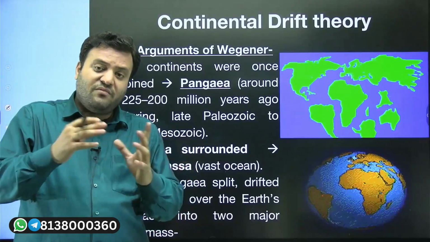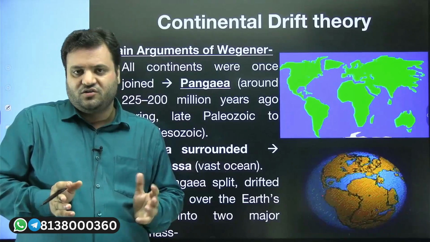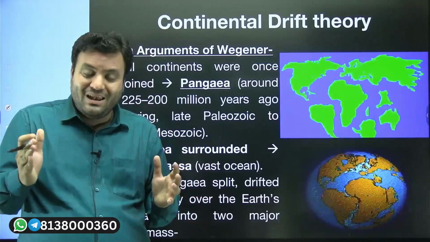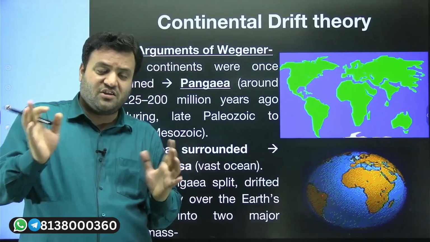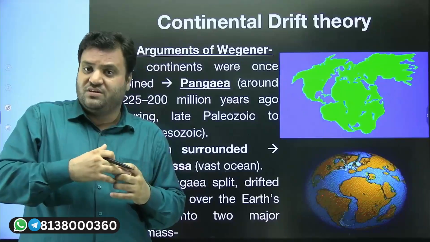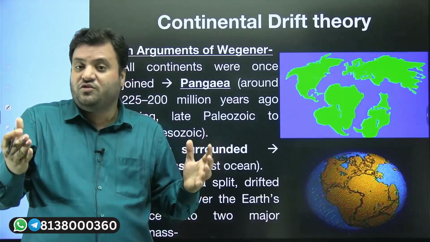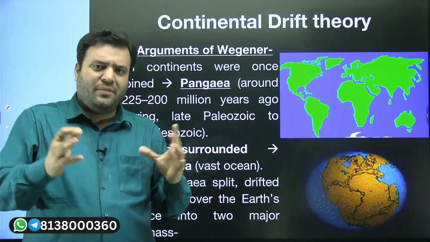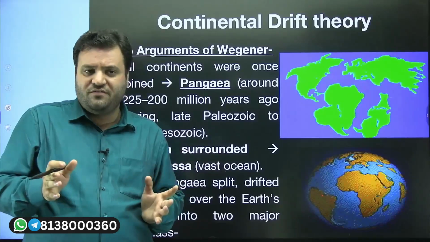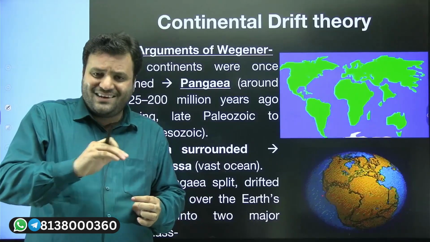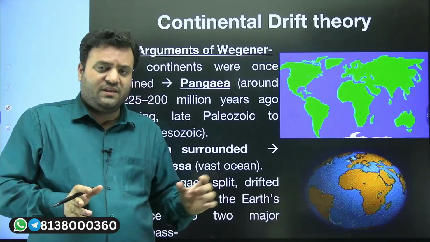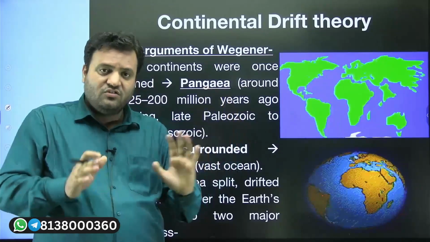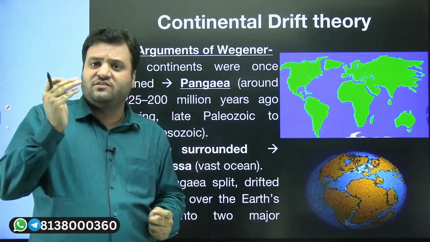This was somewhere during the Carboniferous period, around 250 million years ago, when this development started, and then the distribution of continents which we see nowadays is actually the result of this kind of drift. The meaning of drift is a directionless motion of these land masses. There is no specific direction in which these land masses are moving. When we have a directionless movement, that is termed drift.